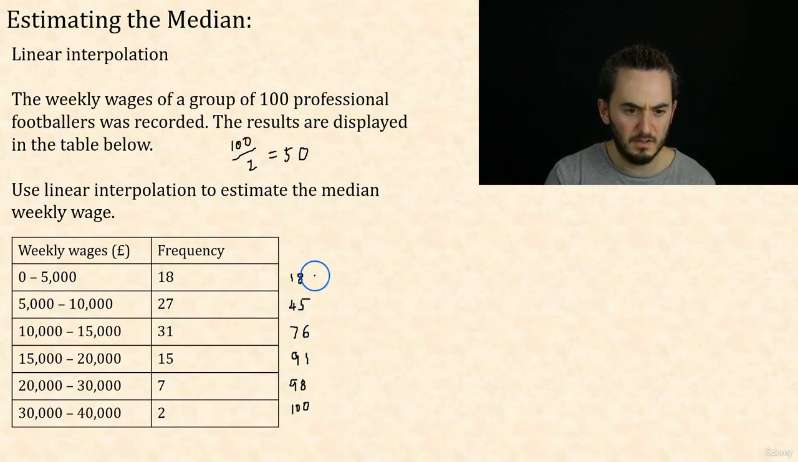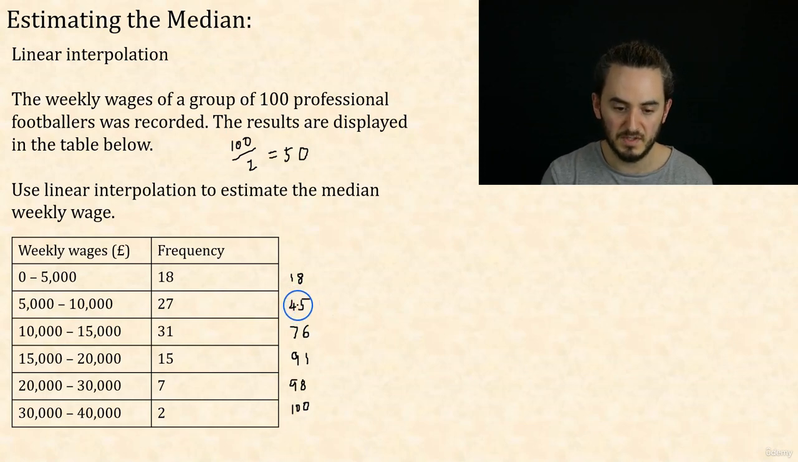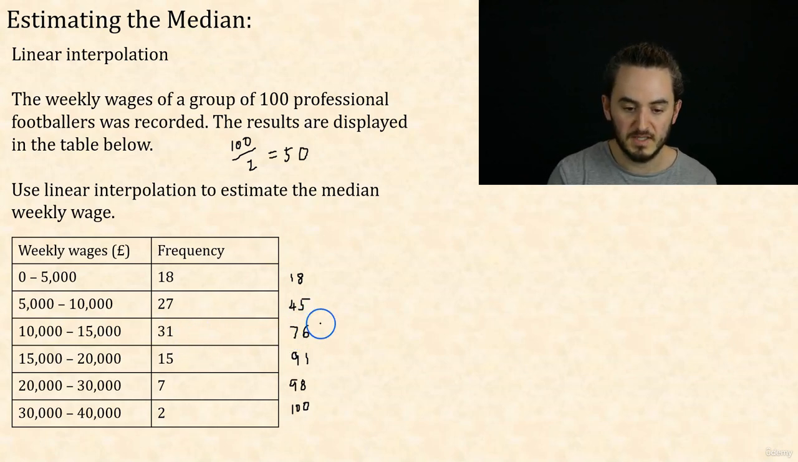Well, they're not in the first group because there were only 18 there. And when I add in the next 27 footballers, I only get up to the 45th position. I've only got 45 footballers up to that point, so we haven't reached the 50th yet. The 50th must be reached in this next group, because when I chuck in the next 31 footballers, it takes me up to the 76th. So the 50th one must be in this group.